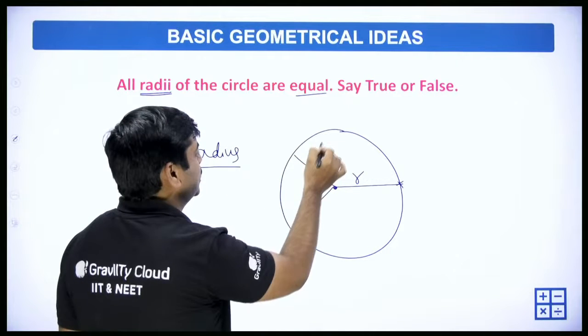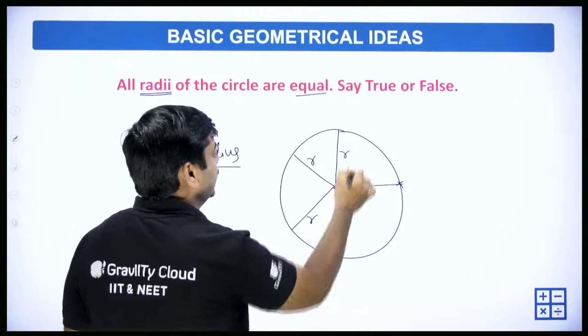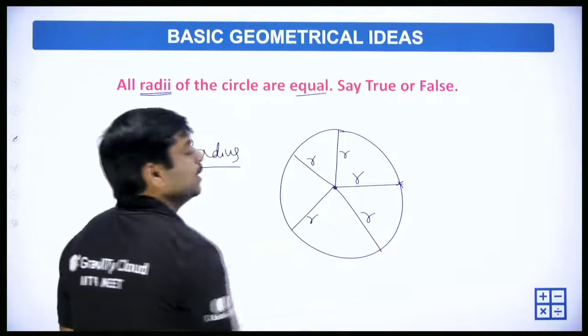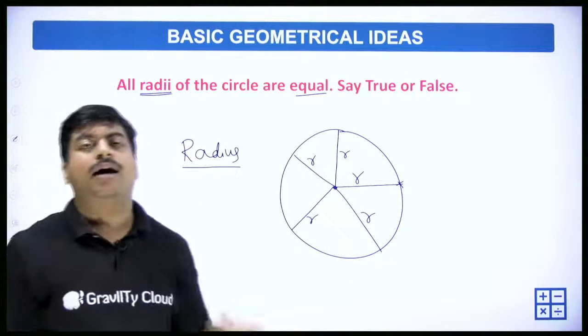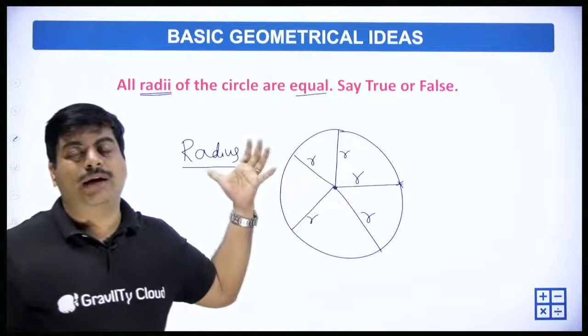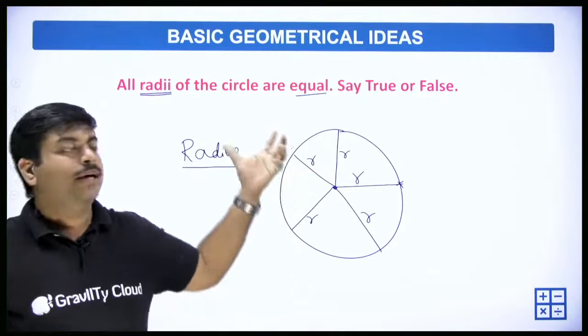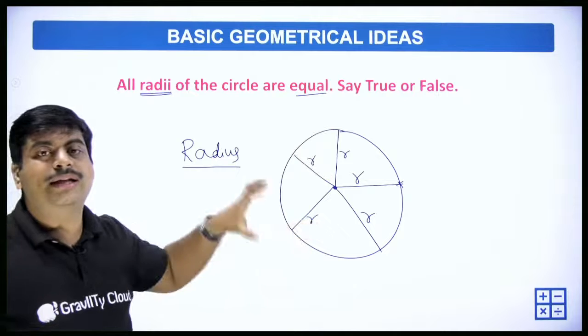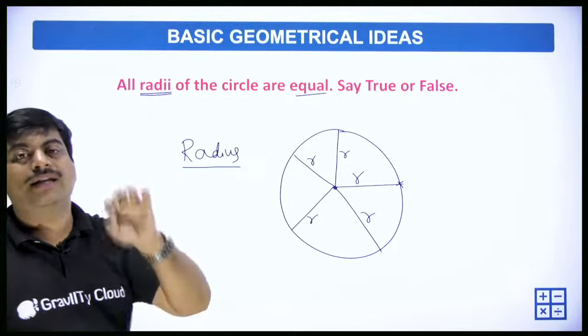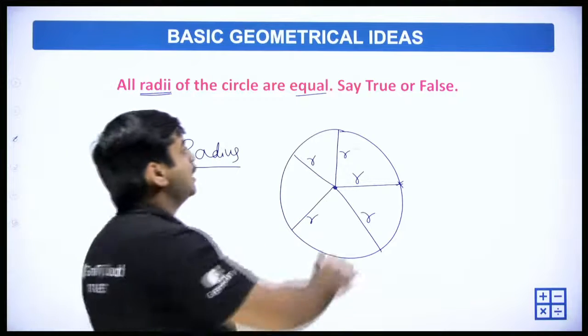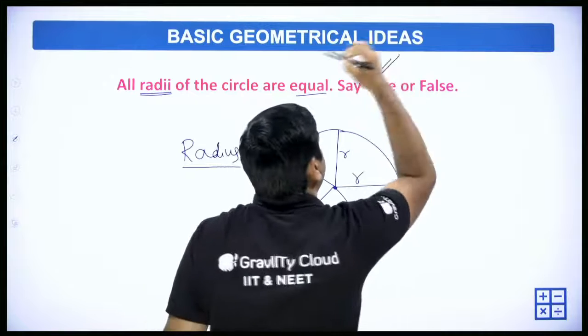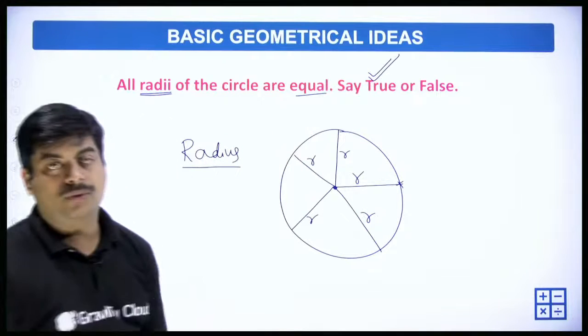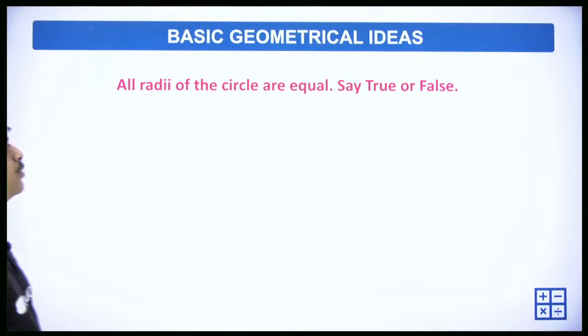The next radius, are all these the same? Yes, they are. They are equidistant points. So all the radii are equal in length. So we can say true or false? Yes, it is true. So the next question we are having,